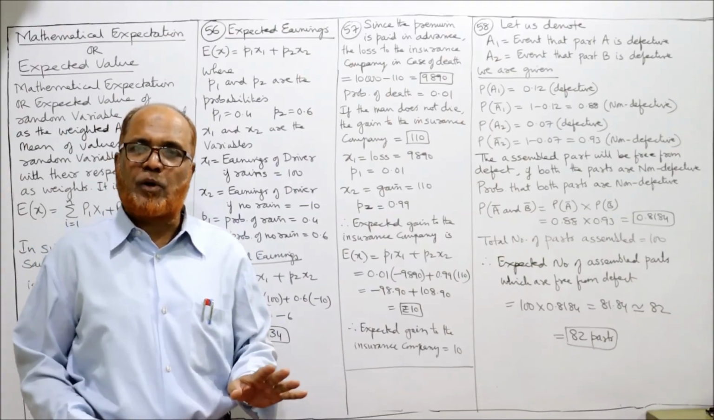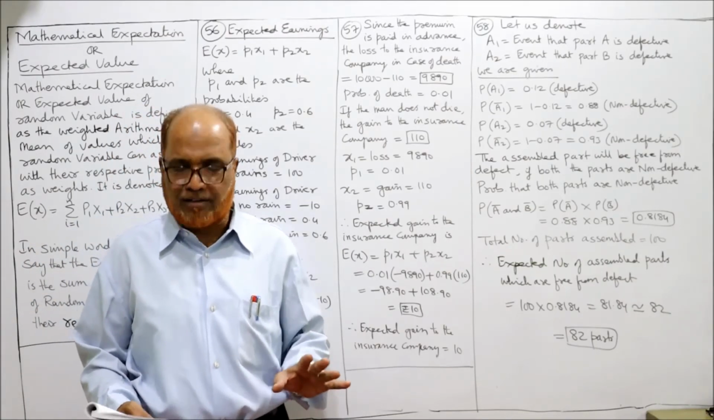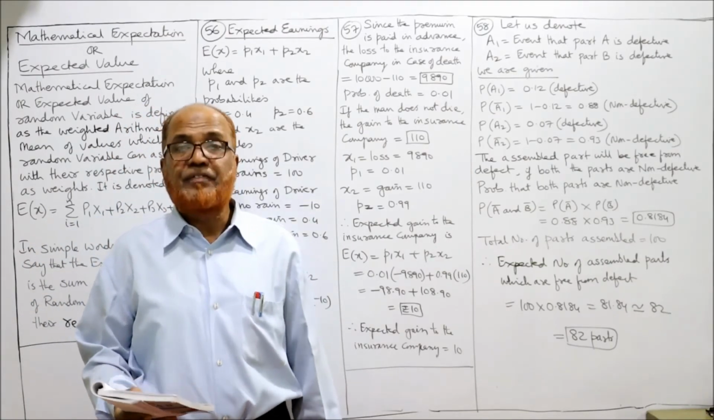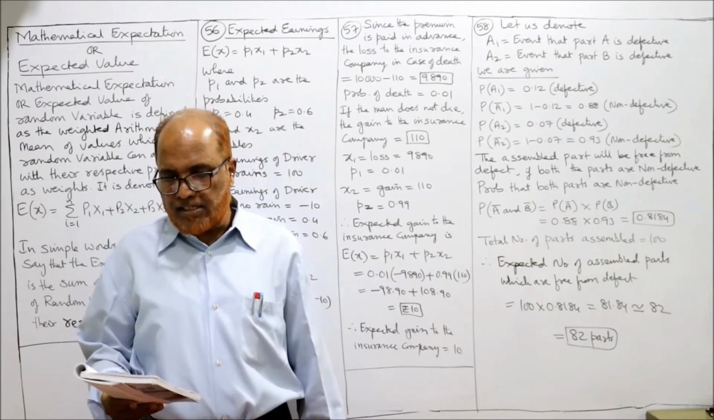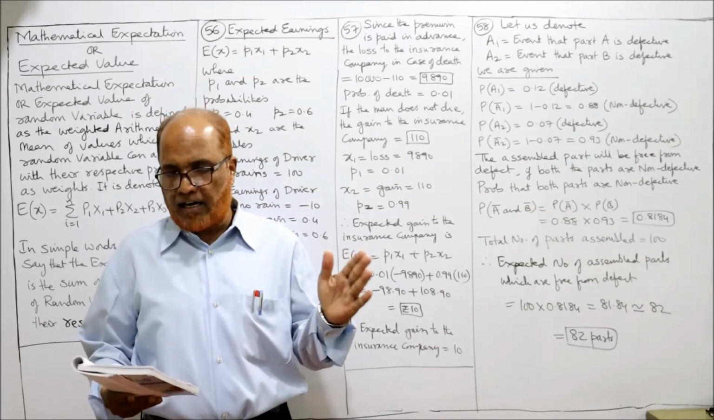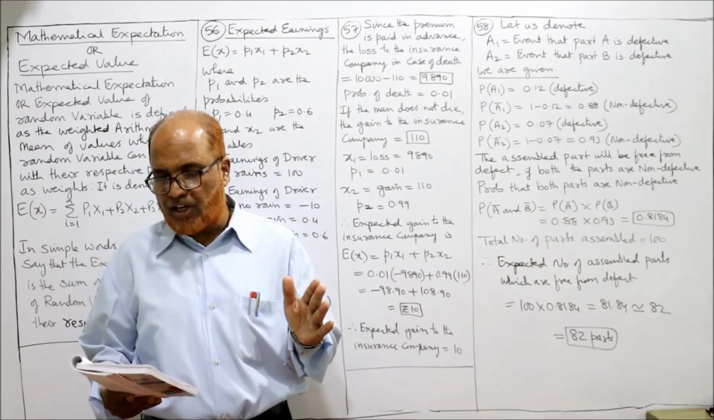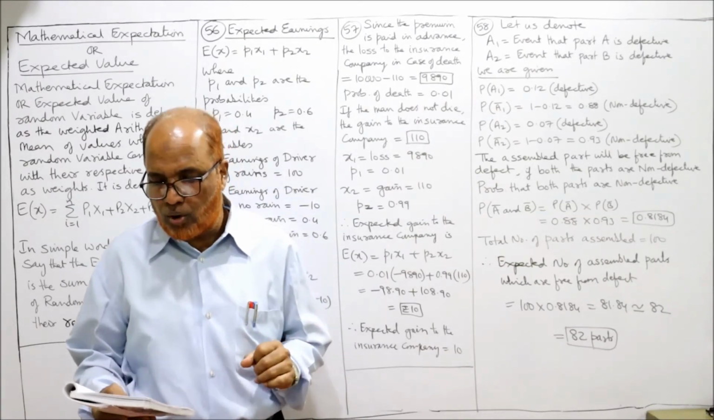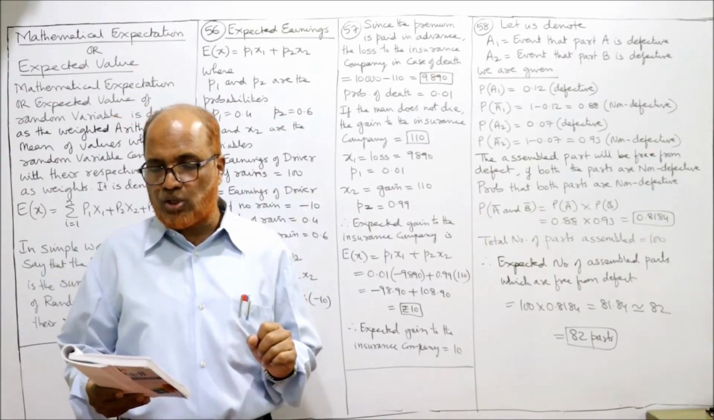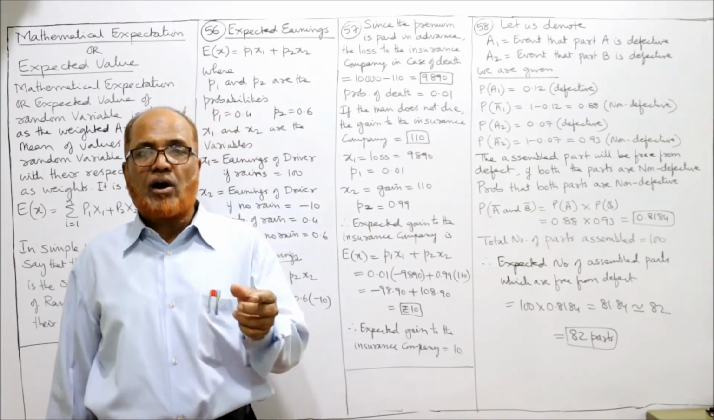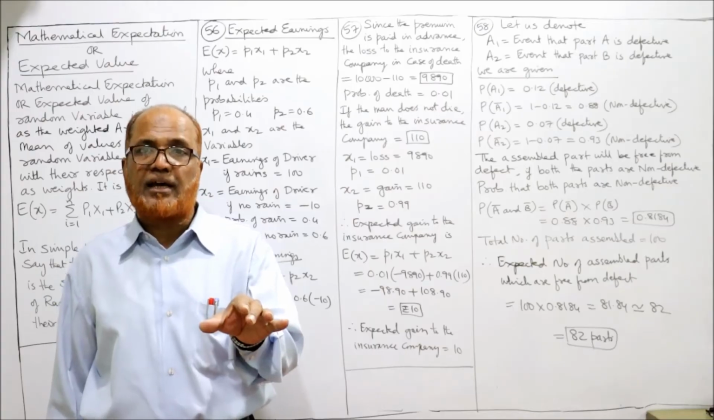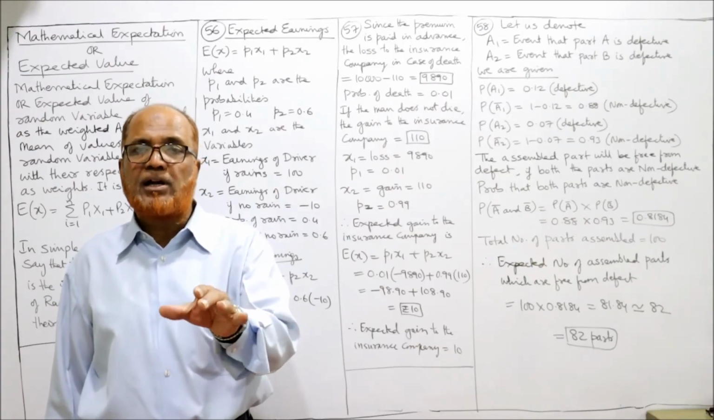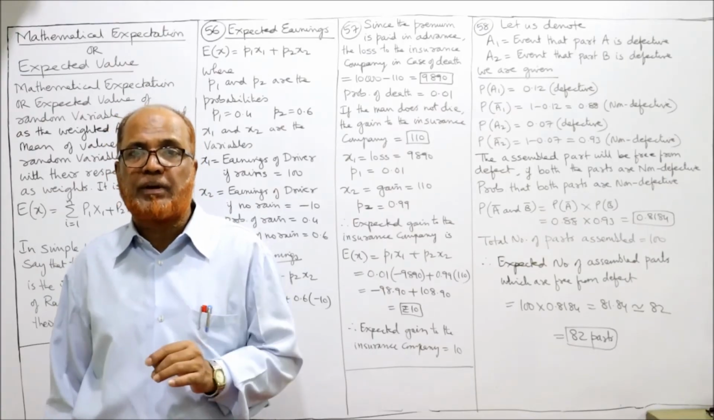Last and final problem of this probability topic is 58th problem. A product consists of 2 parts, A and B. The manufacturing process of each part is such that the probability of defect in A is 0.12 and that in B is 0.07. The probability of defect in component A is 0.12 and the probability of defect in component B is 0.07.